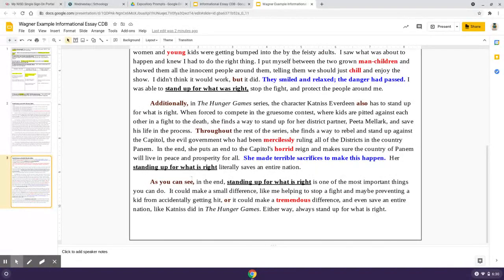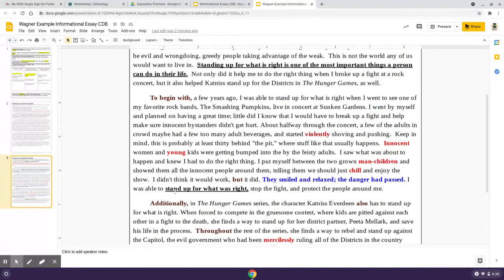I also rephrased my conclusion. I have it as, "As you can see, in the end, standing up for what is right is one of the most important things you can do." So I just added that transition, "in the end," to give it a little more punch. So those are the transitions.